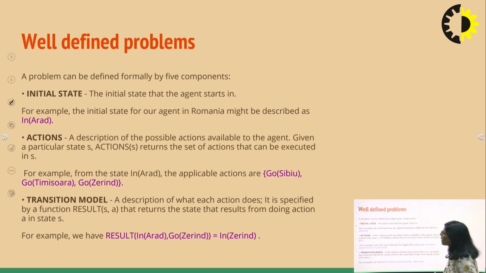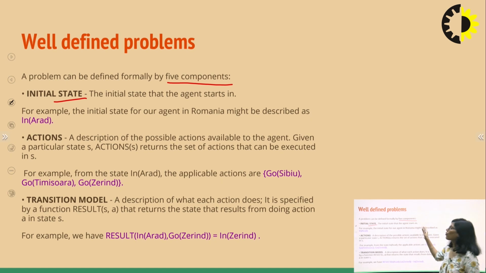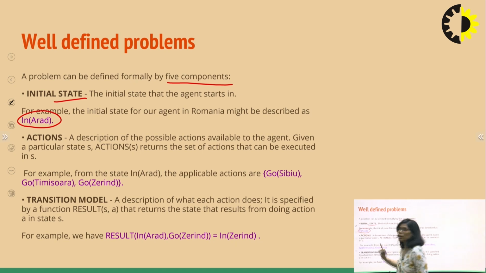Now, a problem can be defined formally by five components. The first one is your initial state. The initial state is where the agent starts, from where your problem is starting. For example, in our example that we are studying here, our agent is in Arad. So this is your initial state.